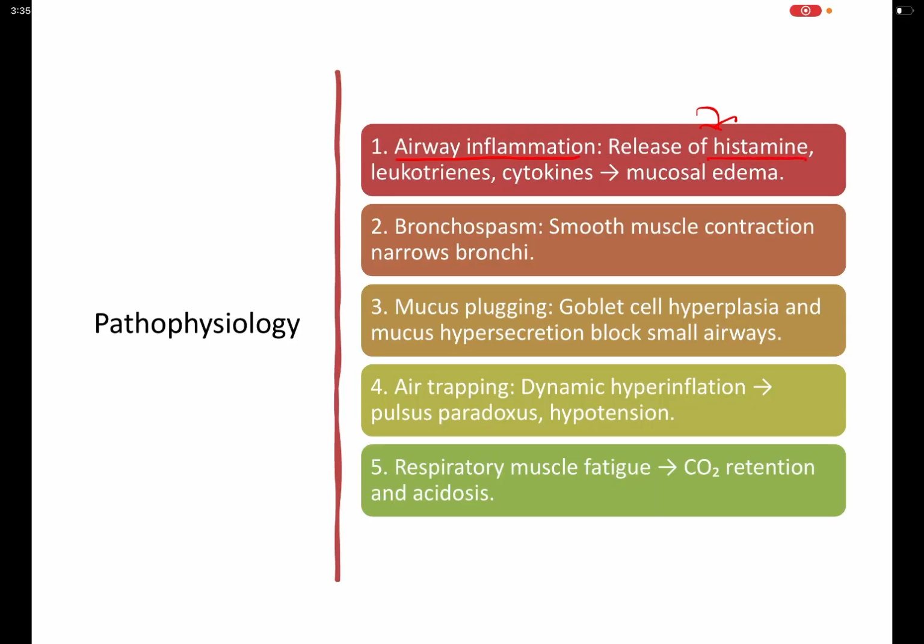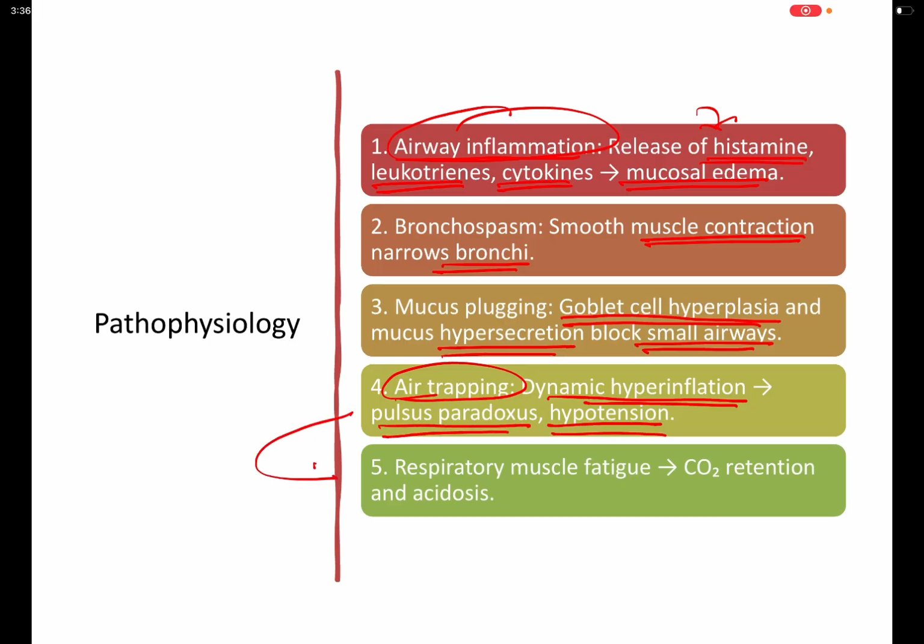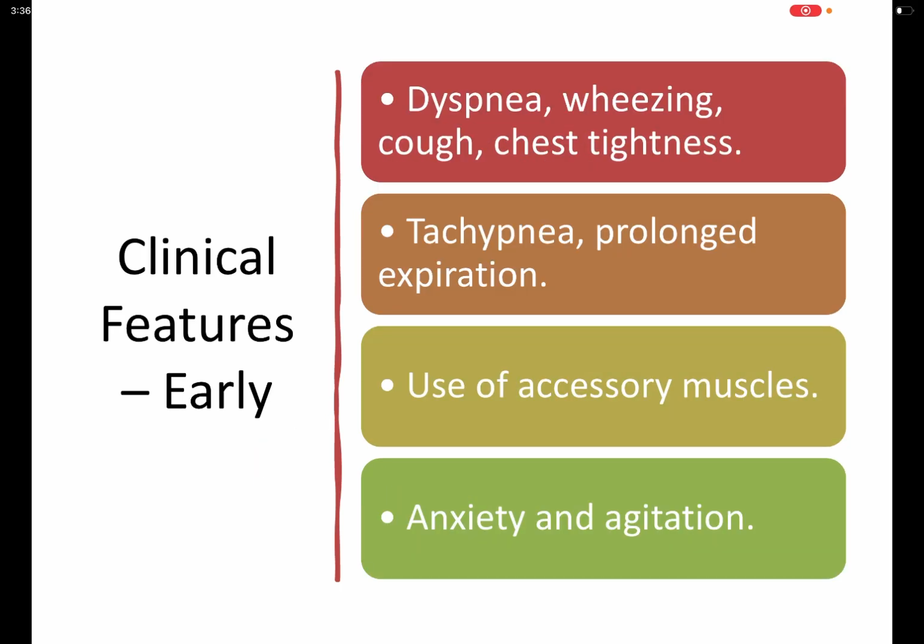Pathophysiology: there will be release of histamines, leukotrienes, and cytokines, which will cause mucosal edema and airway inflammation. There will be bronchospasm that narrows the bronchi by smooth muscle contraction. Mucus plugging will be there since there is goblet cell hyperplasia and mucus hypersecretion that block the small airways. Then there is trapping of the air through dynamic hyperinflation, pulsus paradoxus, and hypotension, which will result in respiratory muscle fatigue, CO2 retention, and acidosis.